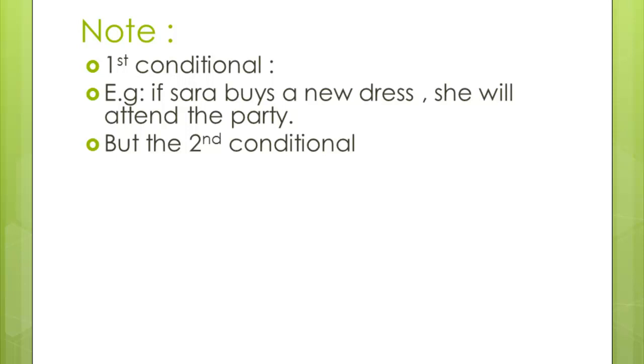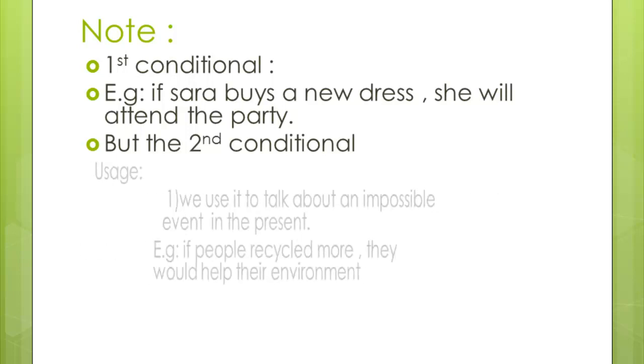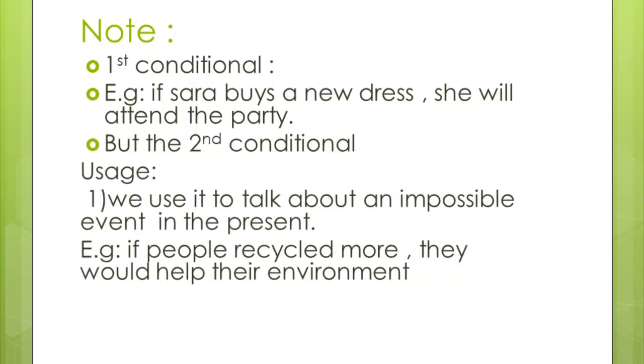But for the second conditional, let's see when can we use it. We use the second conditional to talk about an impossible event in the present. What's the meaning of that? Let's read the following sentence to understand.